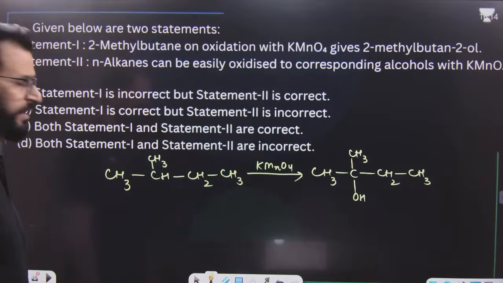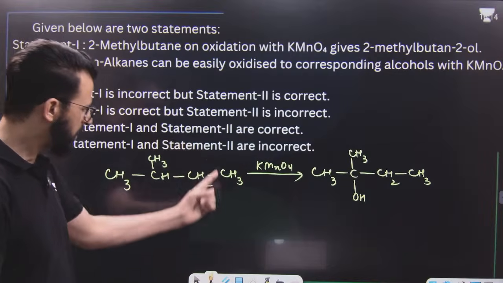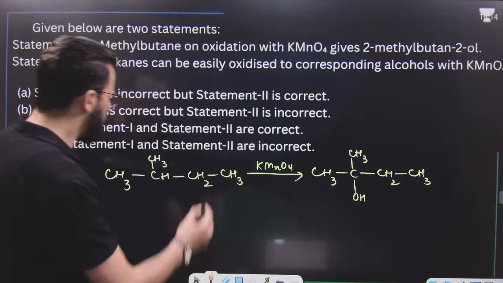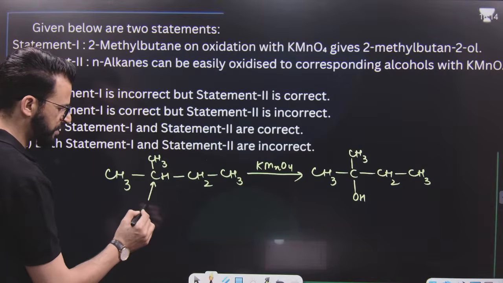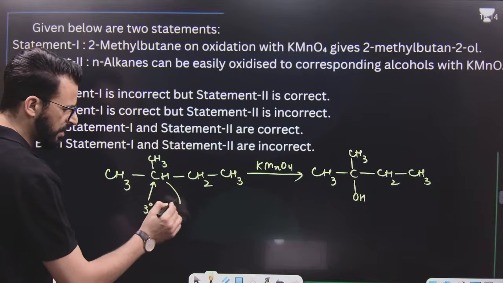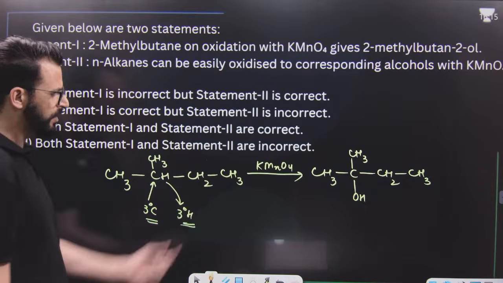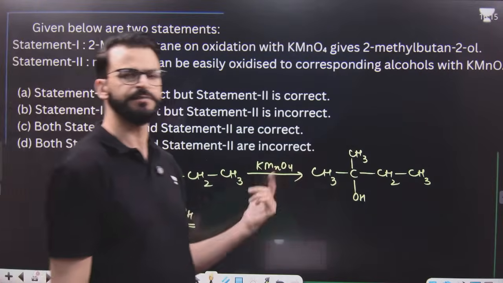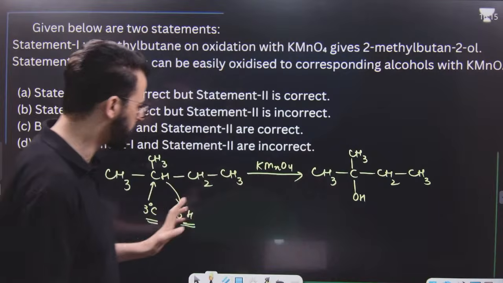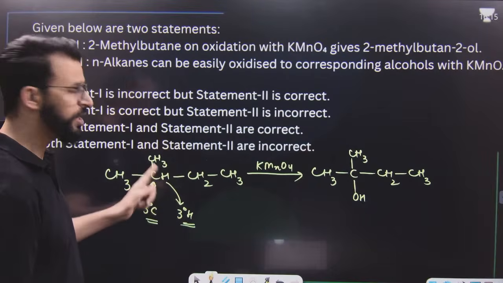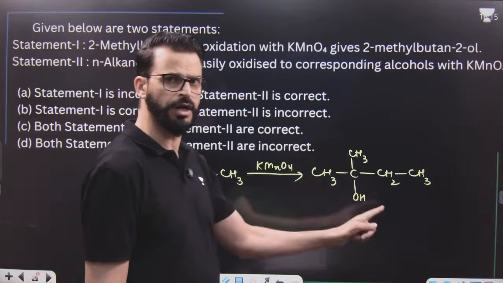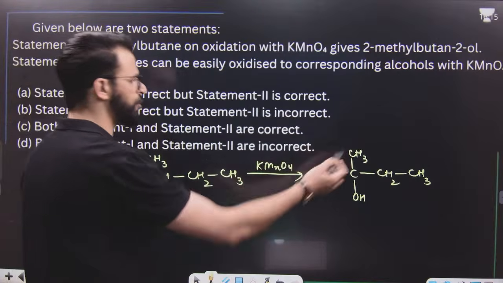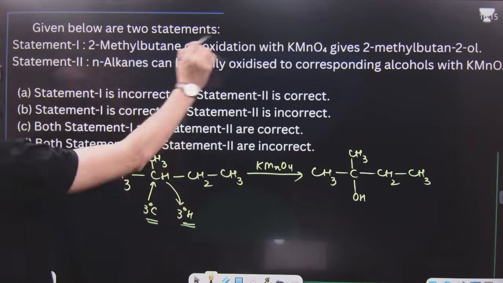Let me tell you, this is an alkane. Alkanes show resistance towards oxidation with KMnO4. But if an alkane contains a tertiary carbon which is having hydrogen, that means tertiary hydrogen, then it can undergo oxidation with KMnO4 and that hydrogen is replaced by an OH group. That means this is exactly correct. Alkanes having tertiary hydrogen only get oxidized to alcohol by KMnO4. Otherwise, alkanes without tertiary hydrogen cannot be oxidized by KMnO4. So statement 1 is exactly correct.